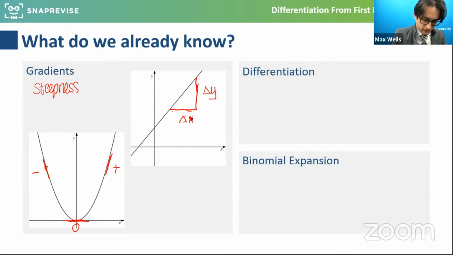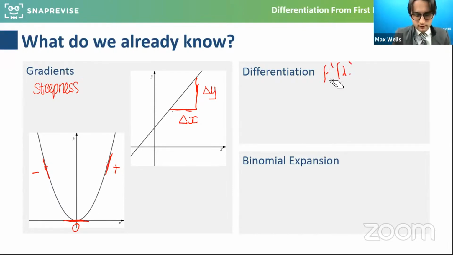Sorry guys, my pen's been a little bit funny here, but hopefully the annotations will come through in a second. So differentiation, for those that have met this, this content will feed into A2, but it's largely the basis of first principles. You might have noticed that the notation for differentiation is f dash of x.